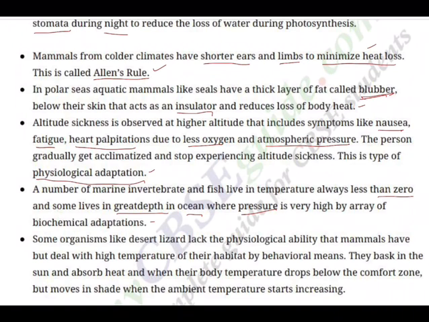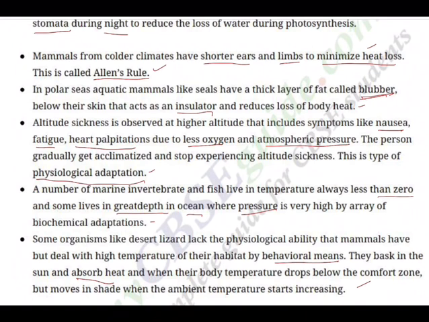Some organisms like desert lizards lack the physiological ability that mammals have, but deal with the high temperature of their habitat by behavioral means. They bask in the sun and absorb heat. You must have seen the desert lizards, they just come out openly into the sun and absorb heat. And when their body temperature drops below the comfort zone, they move to a shade when the ambient temperature starts increasing.